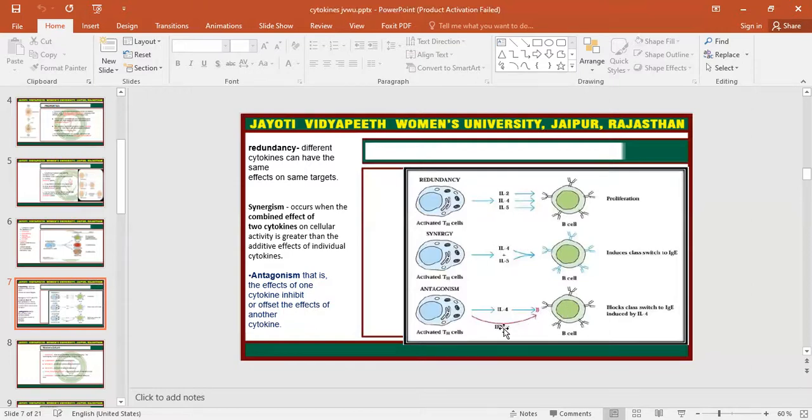This interferon gamma binds to the B cell and does not allow the B cell to proliferate more and prepare more immunoglobulin E. So this is the function of interferon gamma, to stop the B cell from producing more immunoglobulin E. This is about the activity of the cytokines.